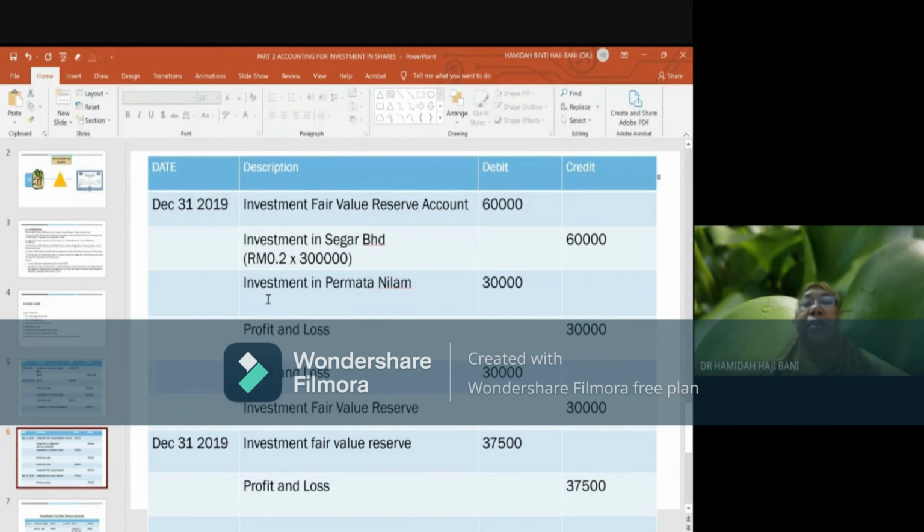Remember that the investment has a balance of 100,000 units, so 30 cent multiplied by 100,000 units of shares in Permata Nilam, you are going to have 30,000. So debit investment in Permata Nilam, credit profit and loss. What does this mean? There is an increase in the value of the share, so you recognize a gain, and this gain will then be transferred to investment fair value reserve.